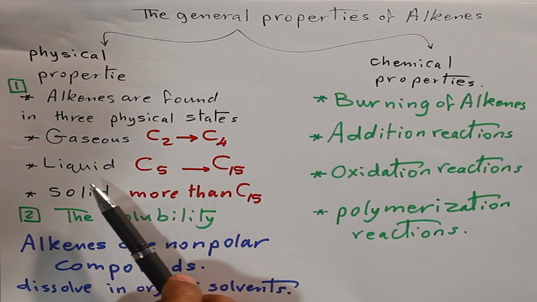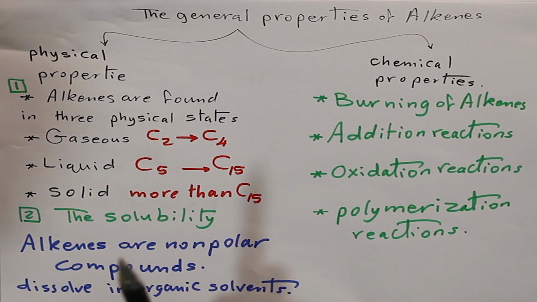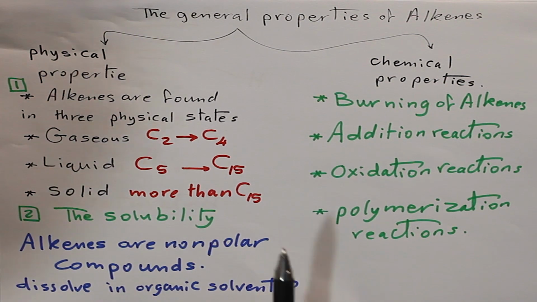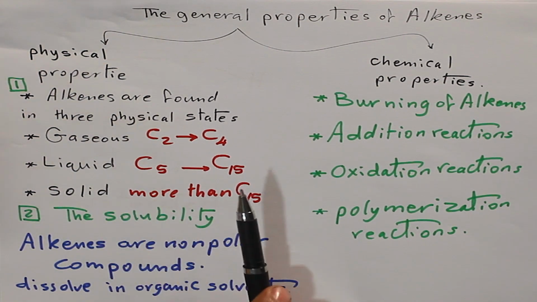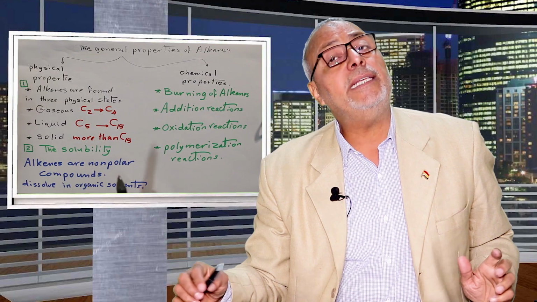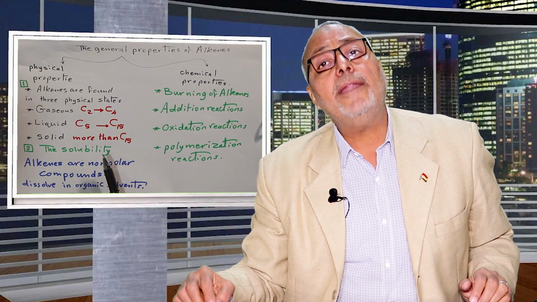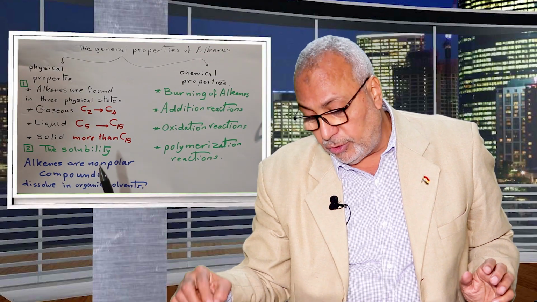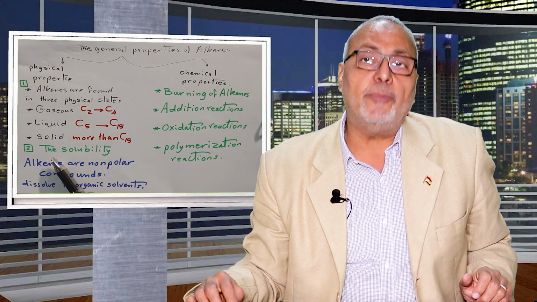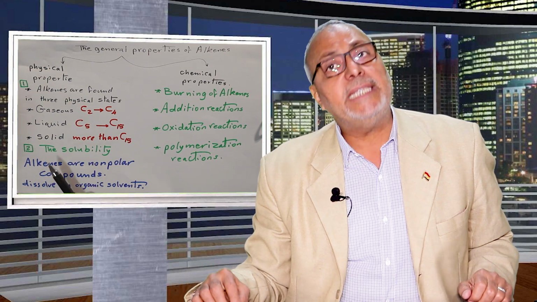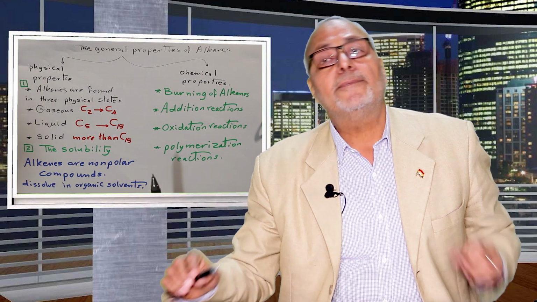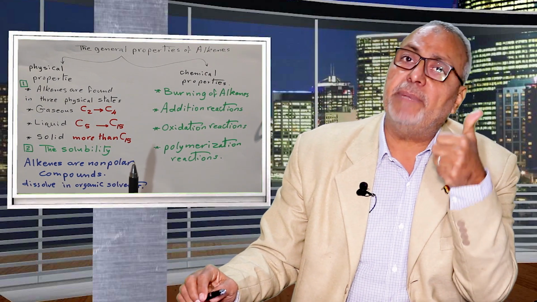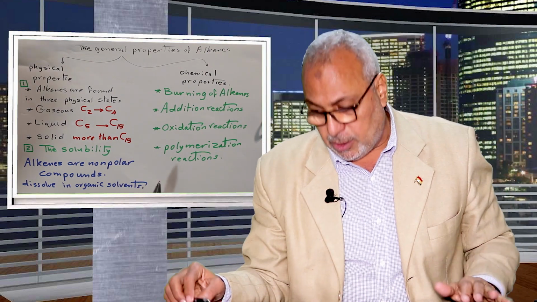Liquids, from C5 to C15. Above 15, more than 15, they are solids. The solubility: alkenes are non-polar compounds, so they do not dissolve in water, but they dissolve in organic solvents such as benzene, ether, and alcohols.